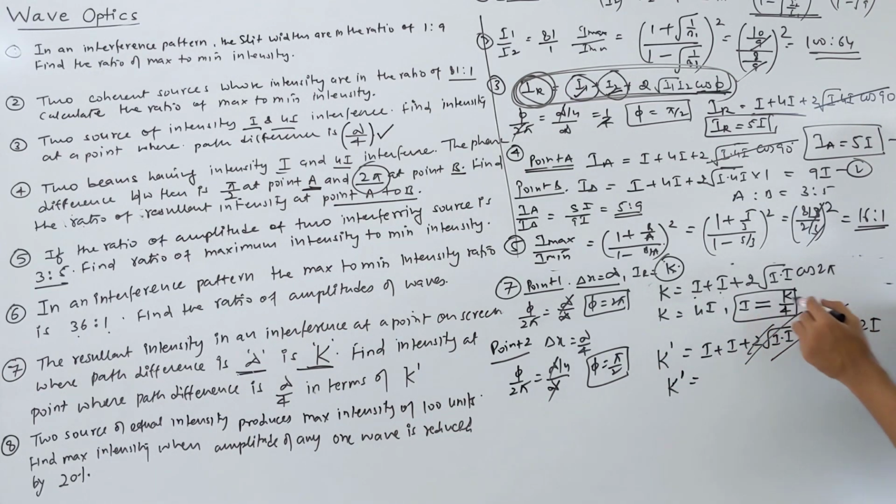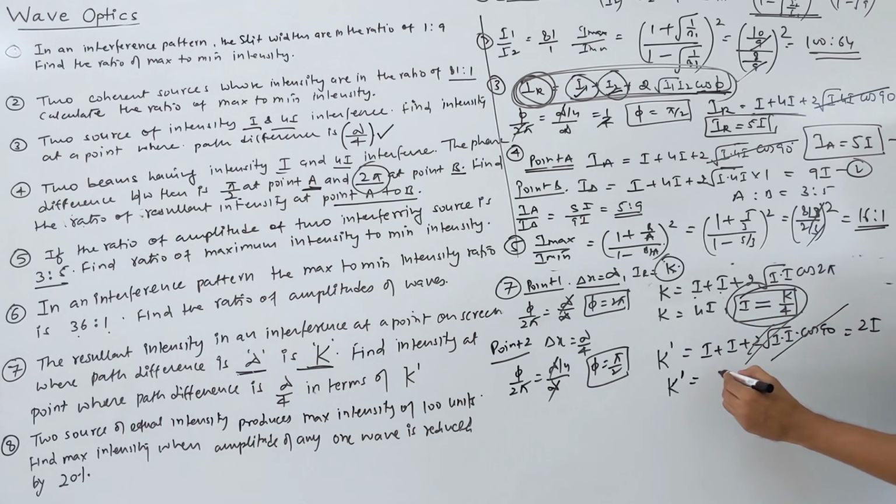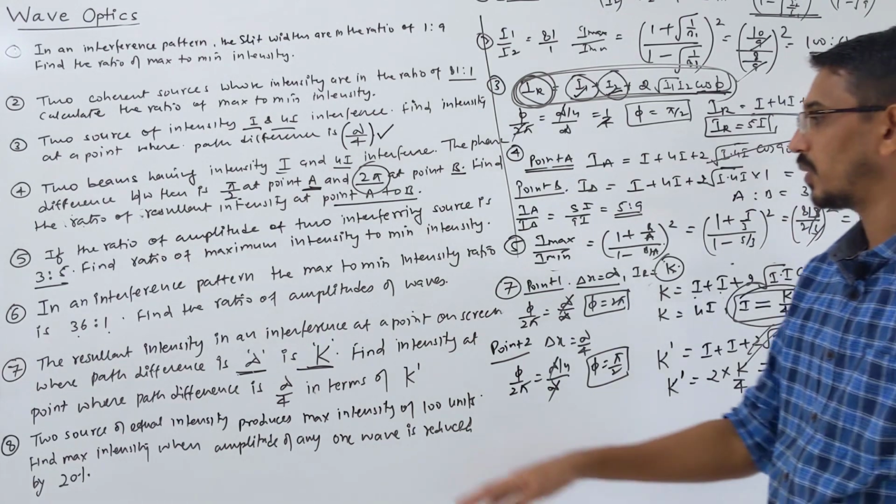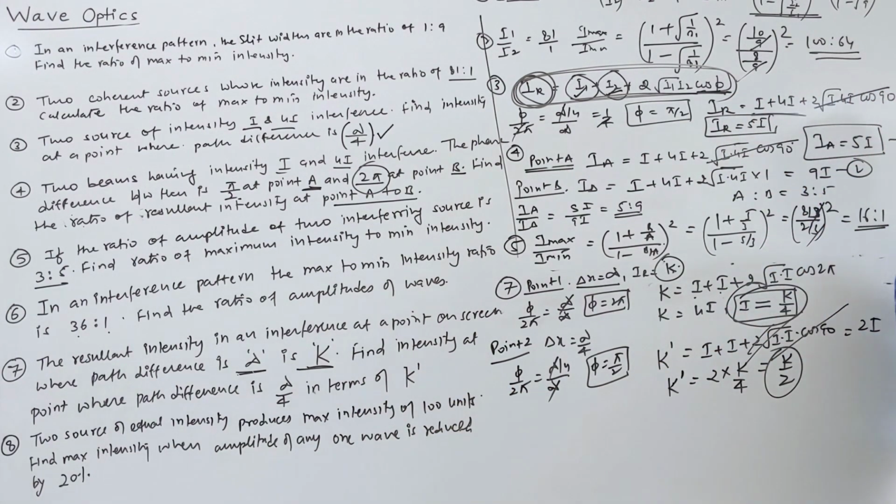So we see that I is k by 4 from here. So putting 2 into k by 4, what is the answer? k by 2. Correct? So the intensity at that point is half of the intensity at the other point they're talking about.